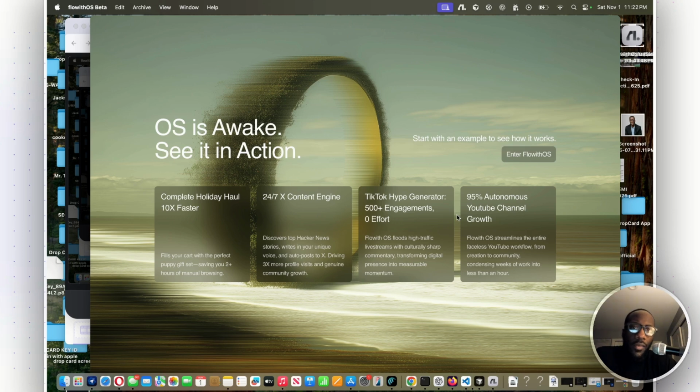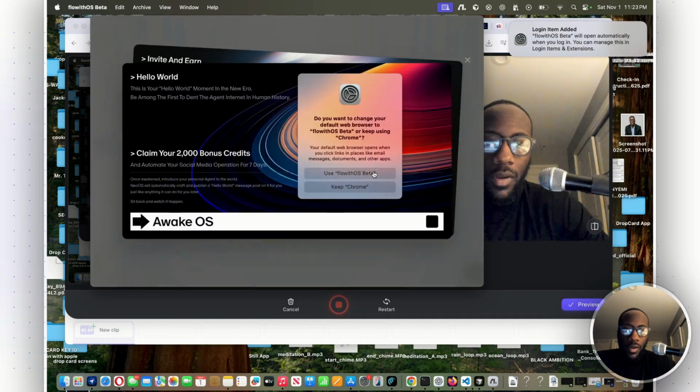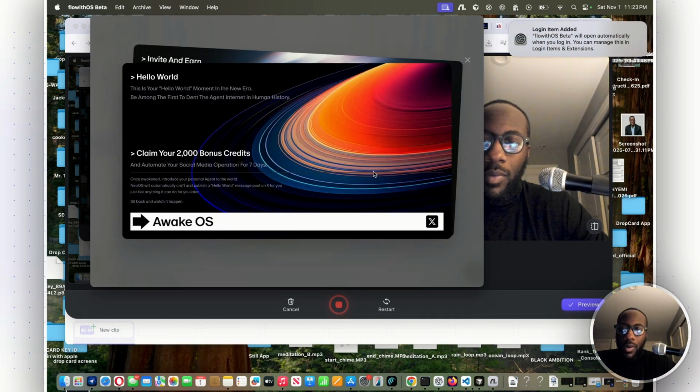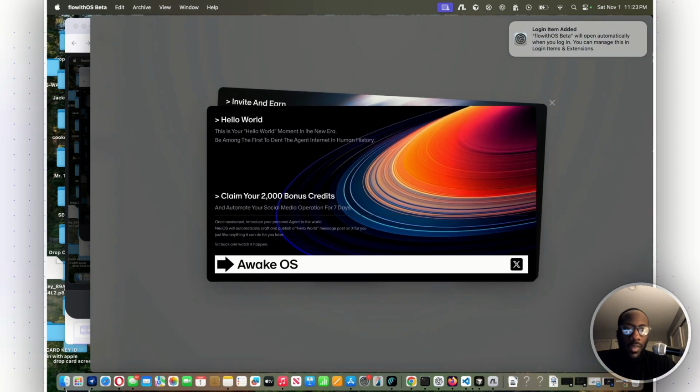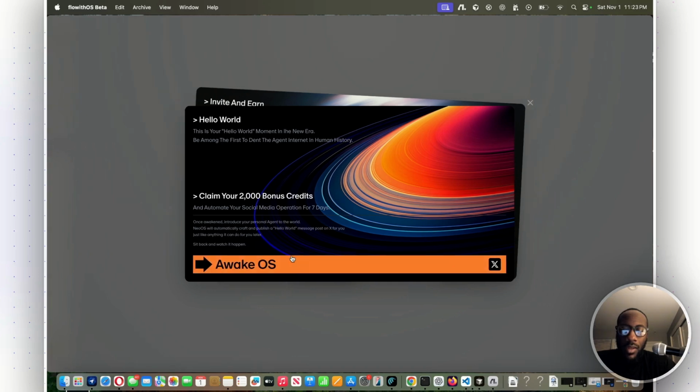From the early reviews that I've seen, it performs better than OpenAI's Atlas. They describe it as an agentic operating system, which I guess is because it's a desktop app, but it sounds mostly like an agentic browser. But we can go ahead and see what it's like. So we're going to enter Flowith OS. I'm going to, for now, change it to my default browser, though not necessarily keep it that way. I'm going to go ahead and claim these 2,000 bonus credits.